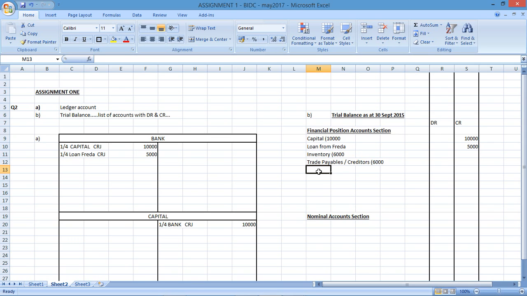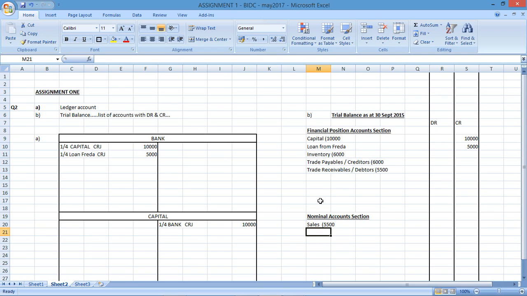Then we've got sold goods, cost price 4,000, on credit for 5,500. So if I'm selling goods on credit, I'm going to have debtors or trade receivables, and the debtors would have gone up because I've sold on credit, 5,500, and I had a sale, so 5,500.